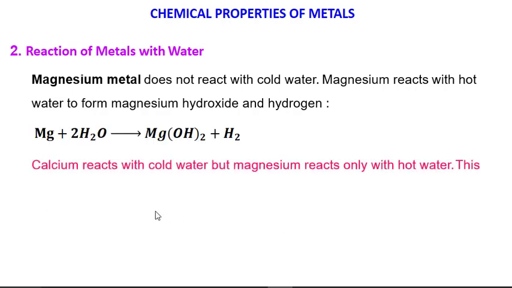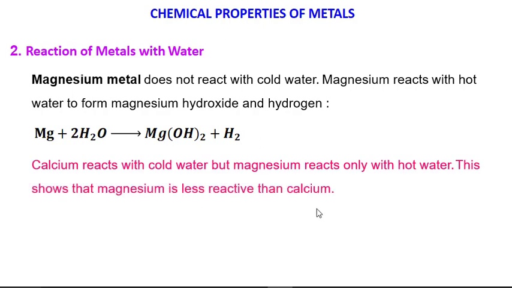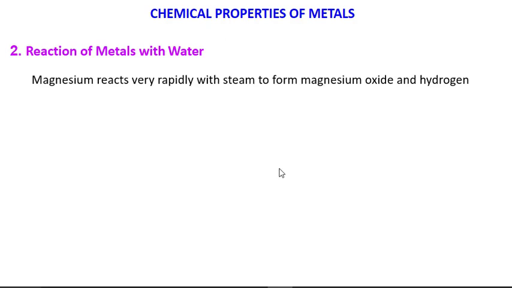Calcium reacts with cold water, but magnesium reacts only with hot water. This shows that magnesium is less reactive than calcium. So sodium and potassium are very reactive, then calcium is a little less reactive. Then magnesium is much less reactive than calcium, because calcium reacts with cold water, but to react magnesium with water, we have to increase the temperature of the water and use hot water. Magnesium reacts very rapidly with steam to form magnesium oxide and hydrogen.